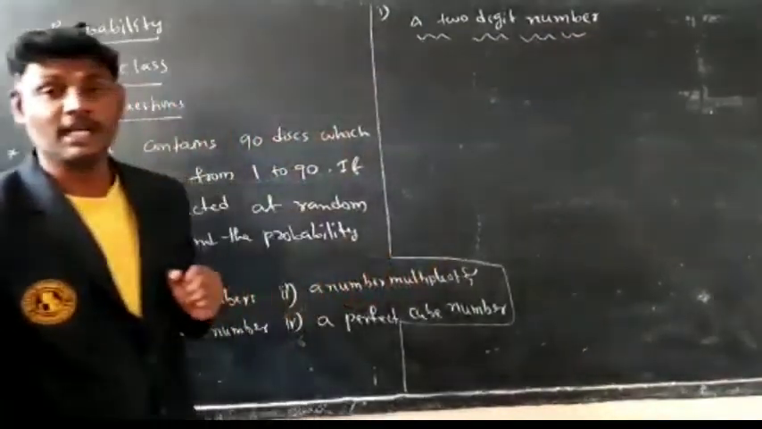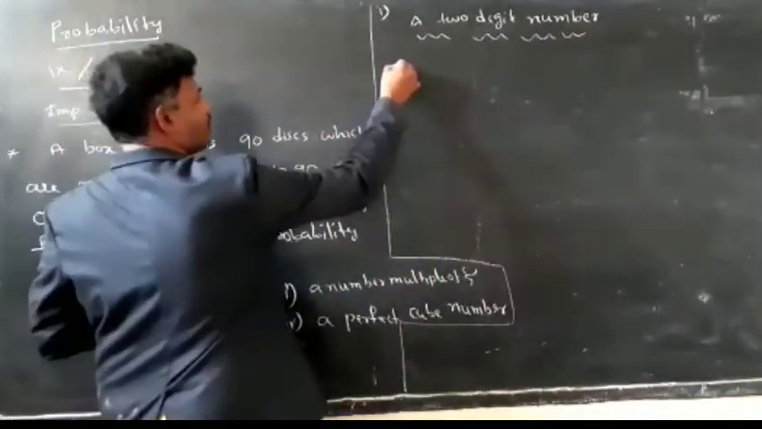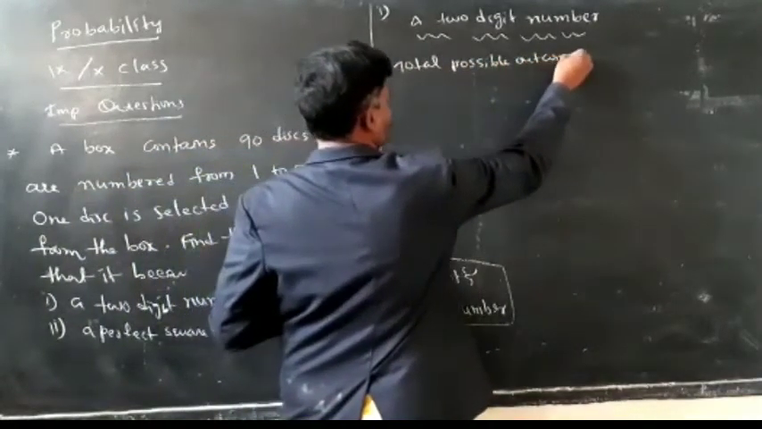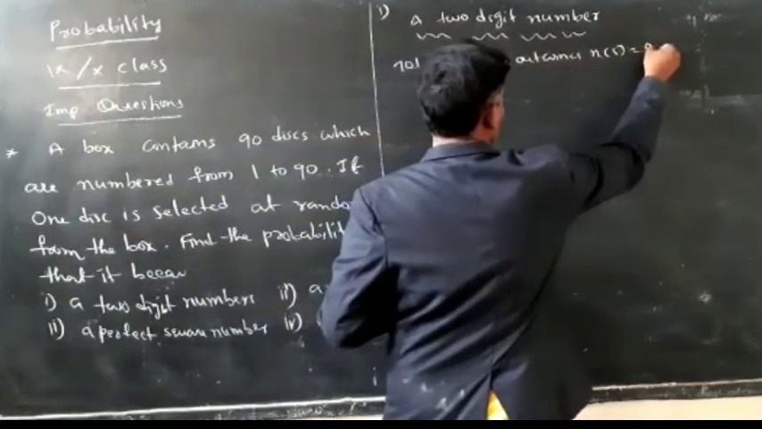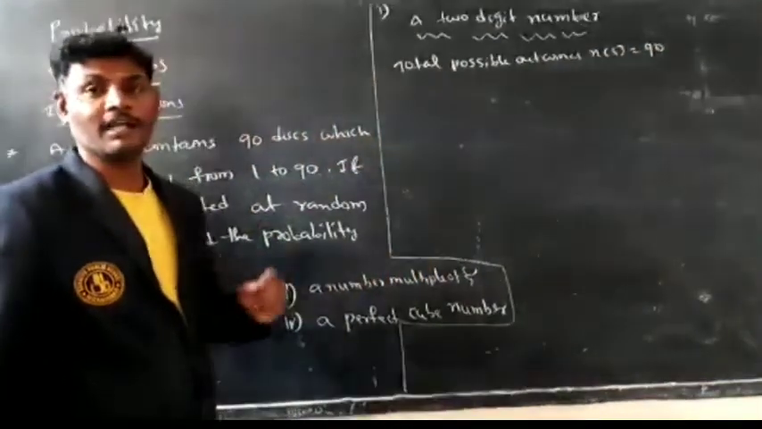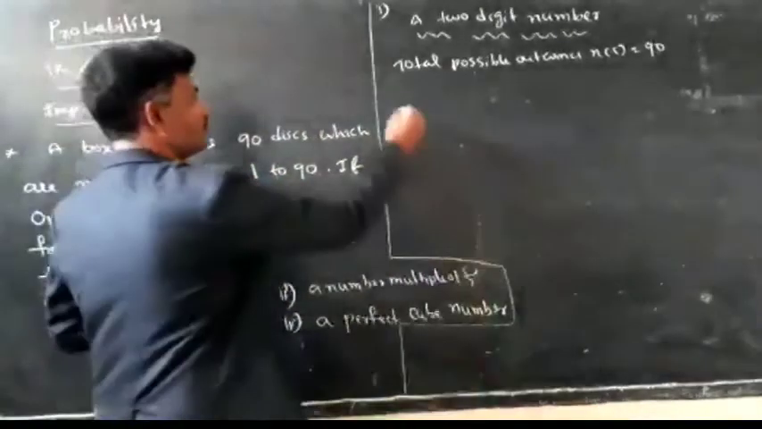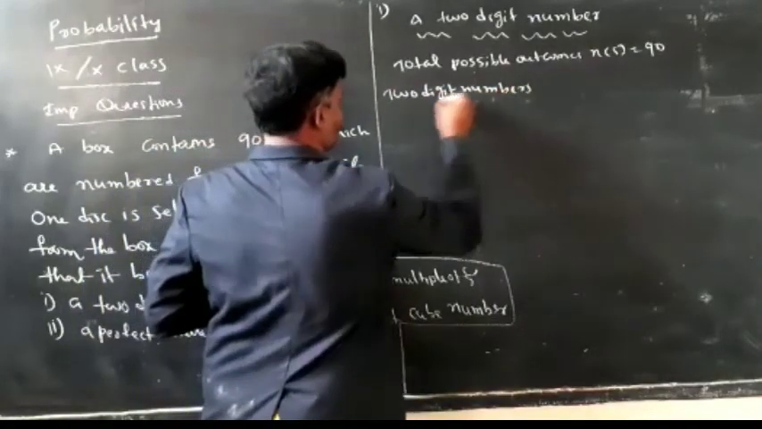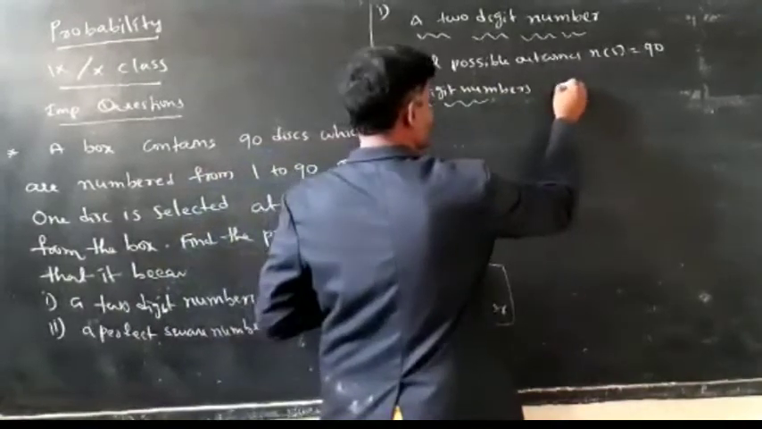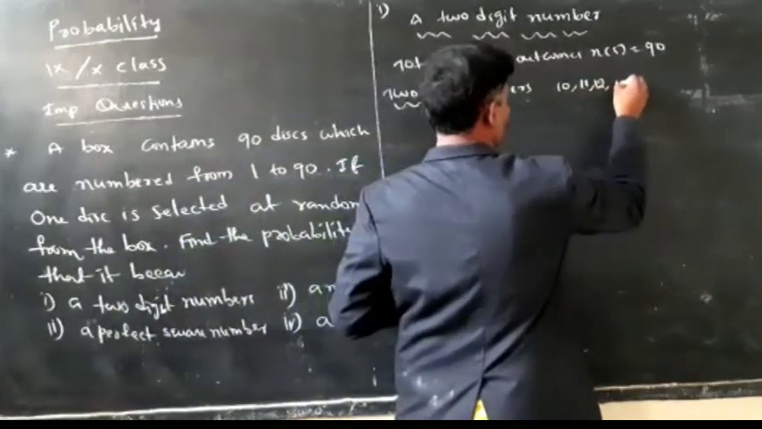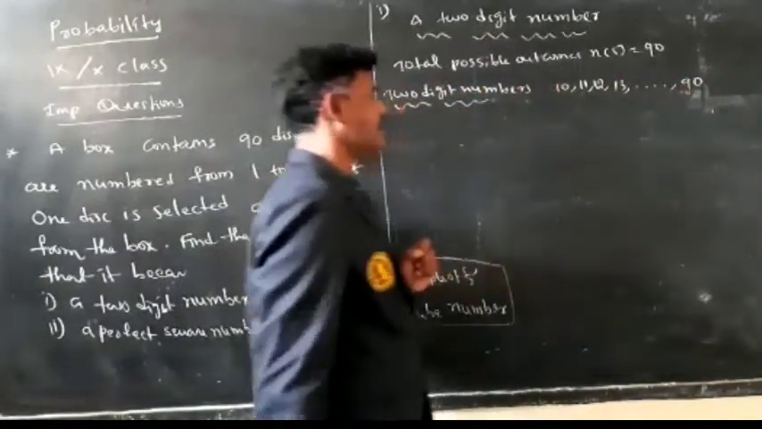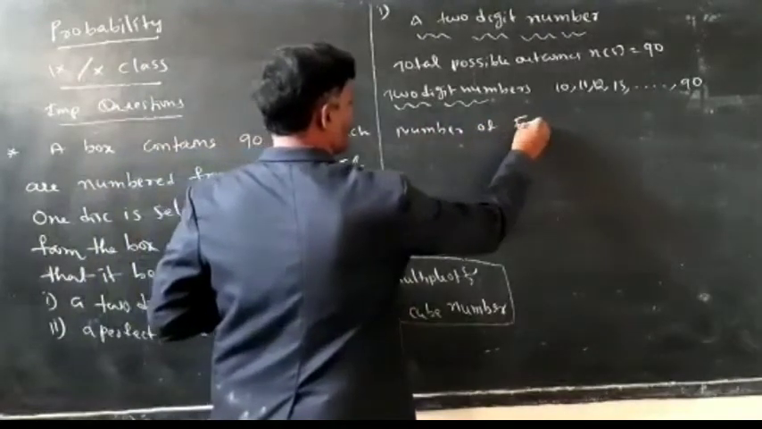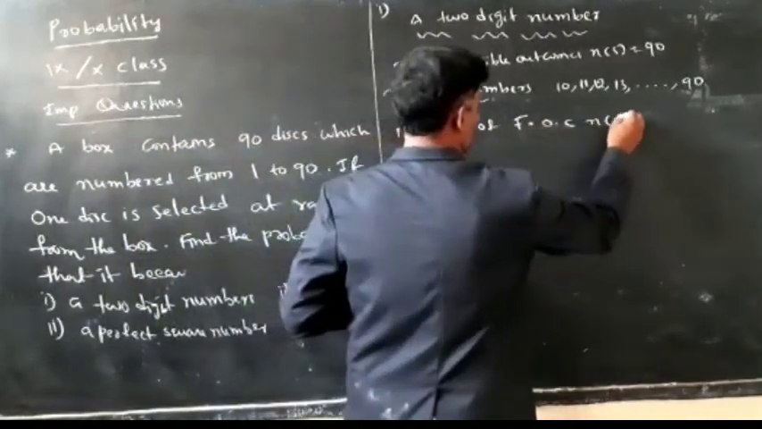In that box, how many discs are there? 90. So total possible outcomes, n of S is equal to 90. From that, what does he want? He wants the 2-digit number disc. First of all, 2-digit numbers. Two-digit numbers start from 10, 11, 12 up to 90. See, number of favorable outcomes, n of E is equal to.